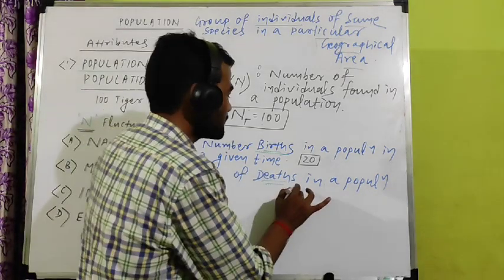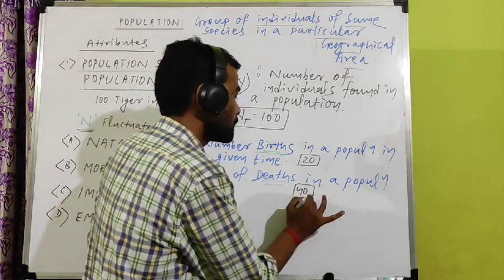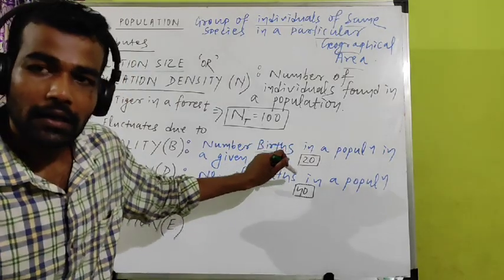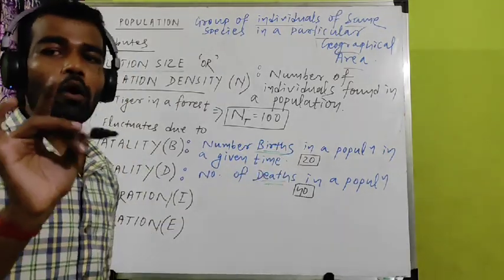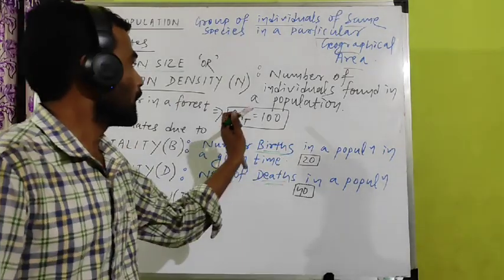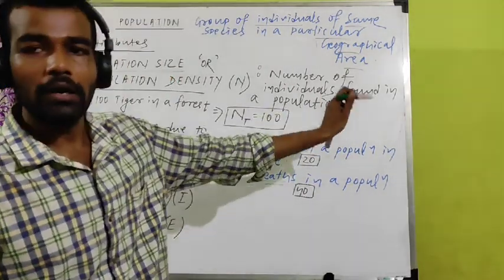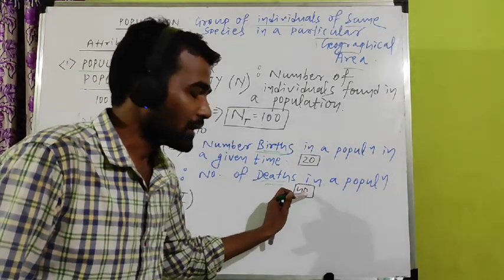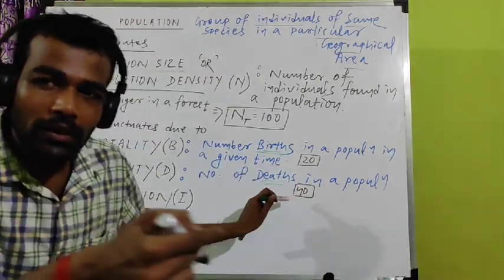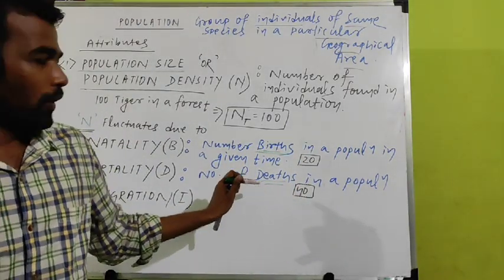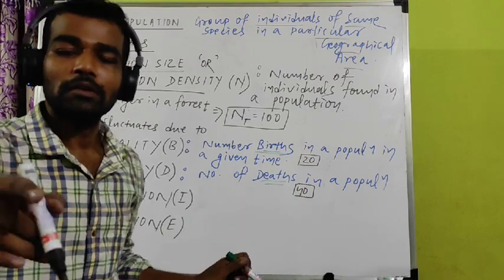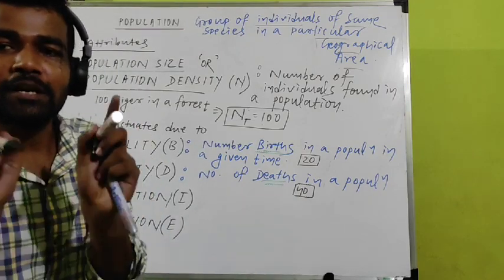Let 40 tigers die in the same year. There were 20 births but 40 deaths. So tell me the population now. After births, 100 became 120. But after deaths, 120 minus 40 comes to 80. So the actual population size becomes 80.